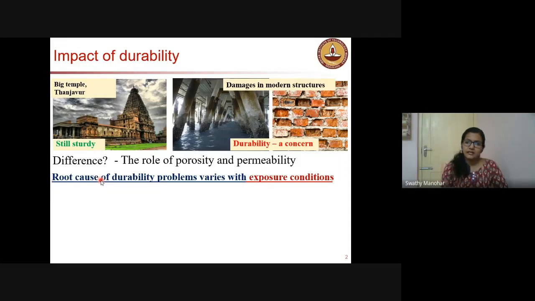So the service life is different based on the purpose of the structure and the exposure condition. In a residential building, the columns and beams inside a house are more protected. They are not exposed to severe conditions.